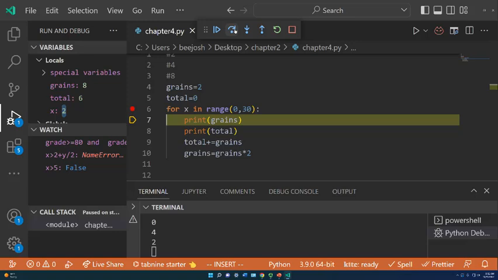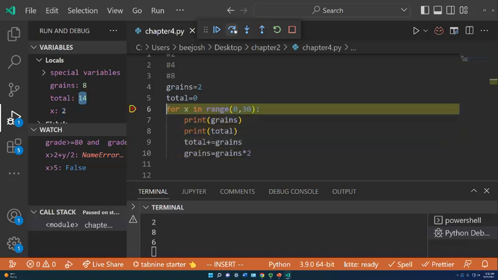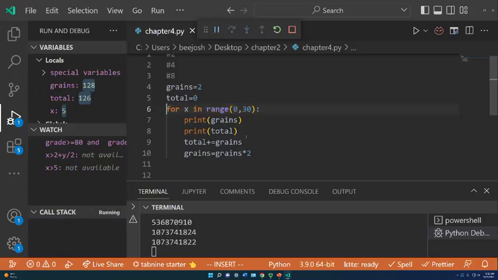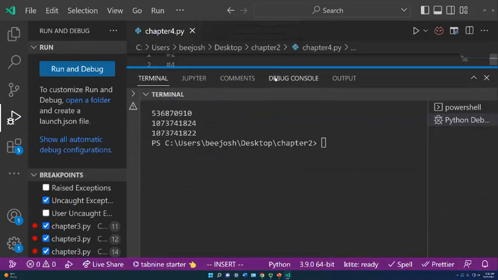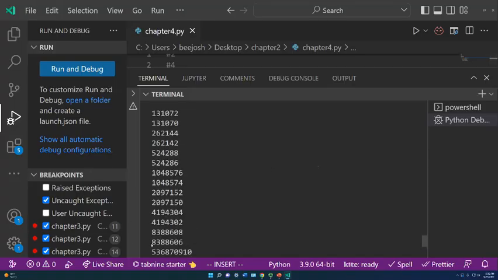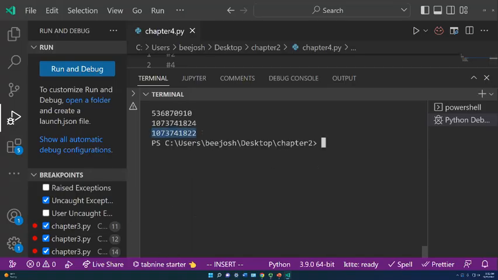Then day 3 goes, and each time it doubles. And you see how it just gets crazy after a while. So I'm just going to hit play, and we're going to see what happens here. Oh, let me remove the breakpoint and finish it up. Okay, so after 30 days, you have, what is this number? One gazillion or something? Grains of rice?